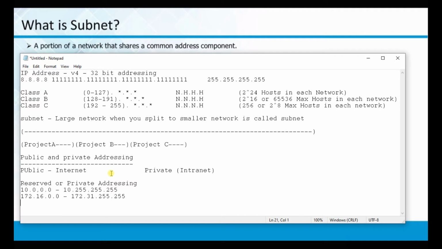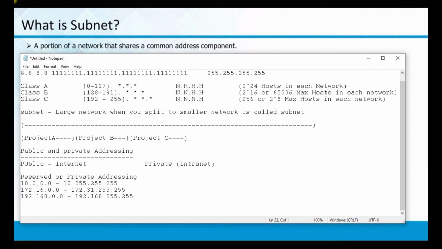This particular IP address is not available on the internet. Take up any website, this address is reserved for your LAN, local area networking. As I said, this is intranet. And the third one, 192.168.0.0 to 192.168.255.255, is reserved for private addressing.